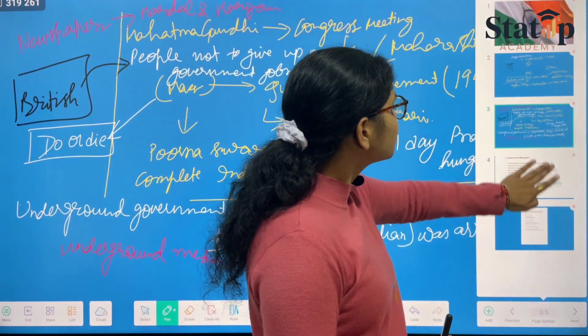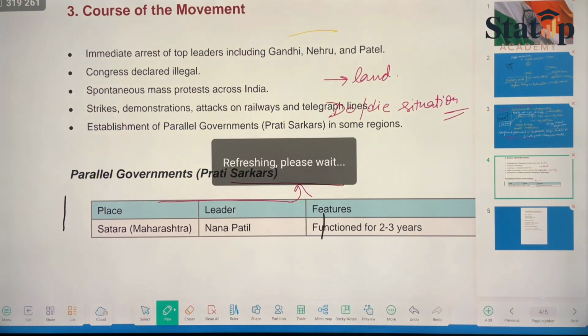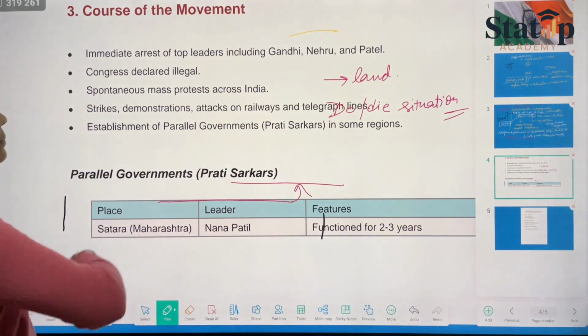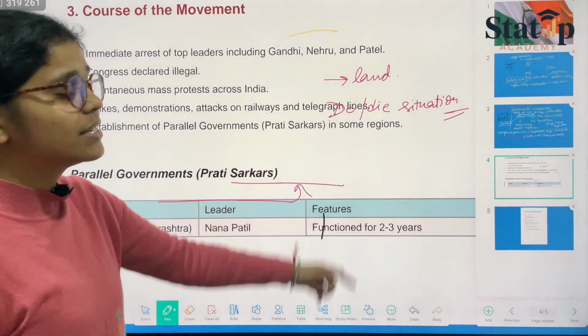Then we have strikes, demonstrations, attacks on railways and telegraph lines, and the establishment of parallel governments, or prati sarkars, in some regions.